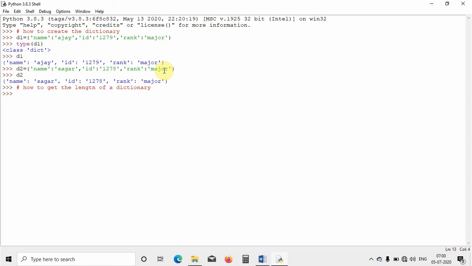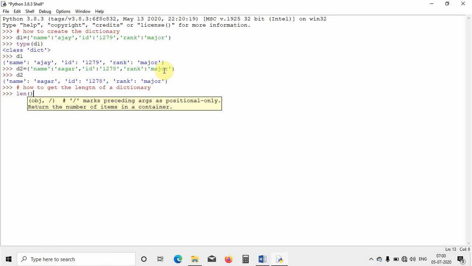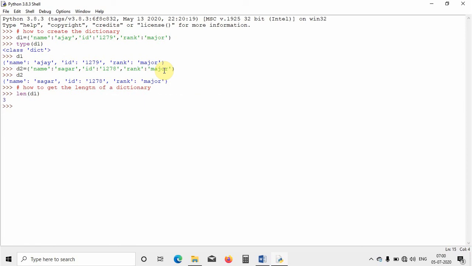For that we have to type len, and then in brackets mention the name of the variable, let us say d1, then hit enter. As it has got three keys, name, id, and rank, it is showing 3. So this is how you can get the length of a dictionary.